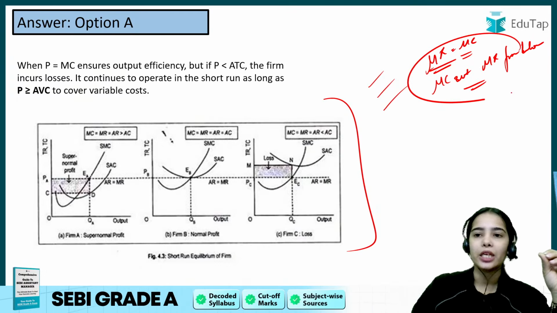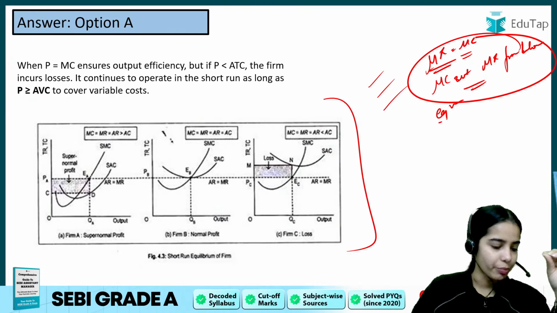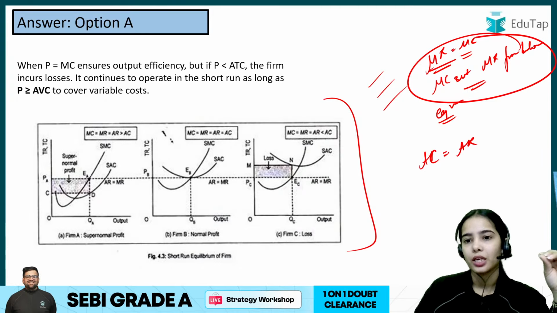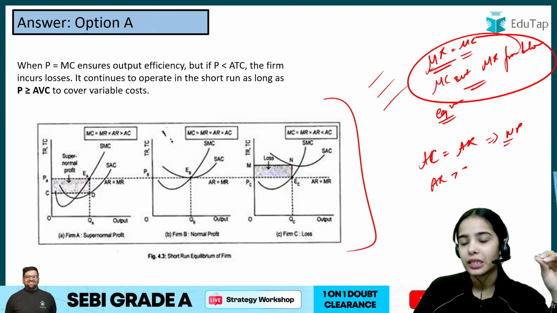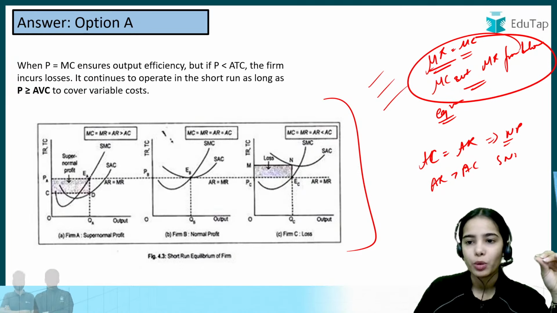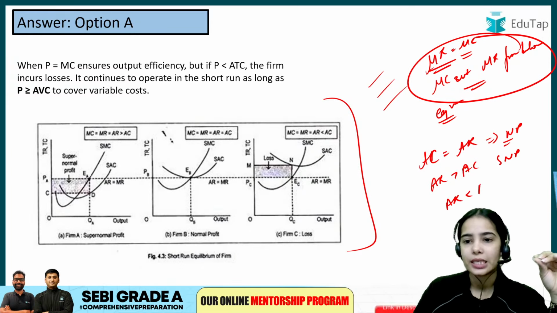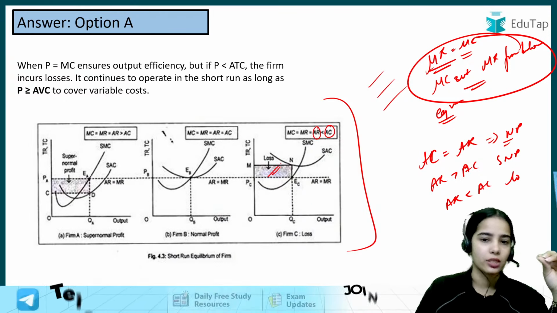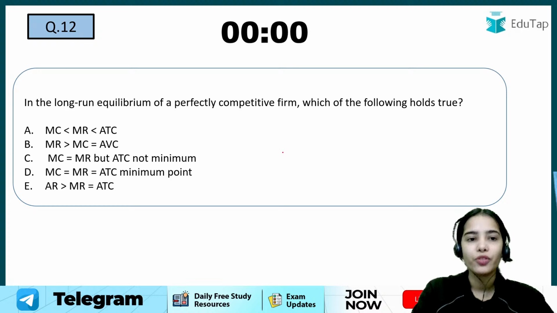And if the equilibrium is being met, then the average cost should be equal to average revenue for the normal profits. The average revenue should be greater than the average cost for the supernormal profits, and average revenue is less than the average cost where the losses are there. This is the idea. Moving forward to the next question.